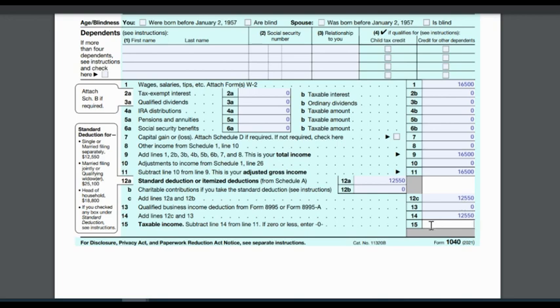And then line 15, this is where we subtract line 14 from line 11, which is the total income. So 16,500 minus 12,550. So that's going to be 3,950. And that is the taxable income.